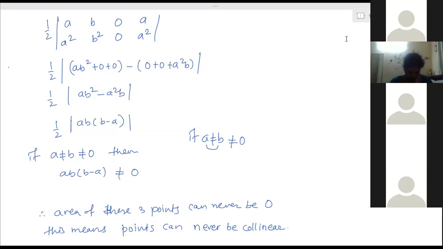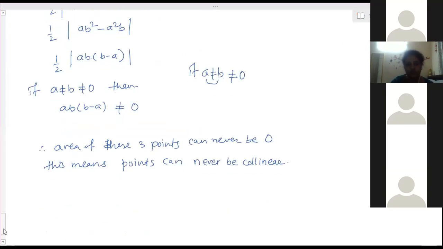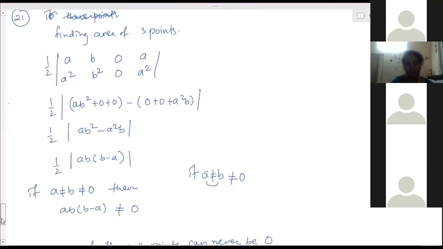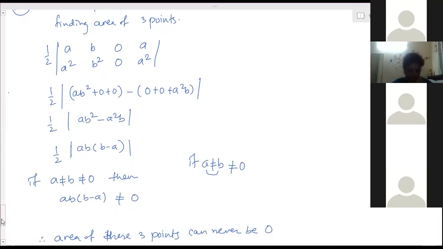Yes, ma'am. Okay, then solve the 22nd one. Ma'am, just the 21st. First write down this one question. Ma'am, in my book it is the 24th one. Older book, I think so. Ma'am, so the conditions are either a should be 0, b should be 0, or a and b should be equal. Then only the area will be 0. Other than that, the area cannot be 0. Okay, ma'am.